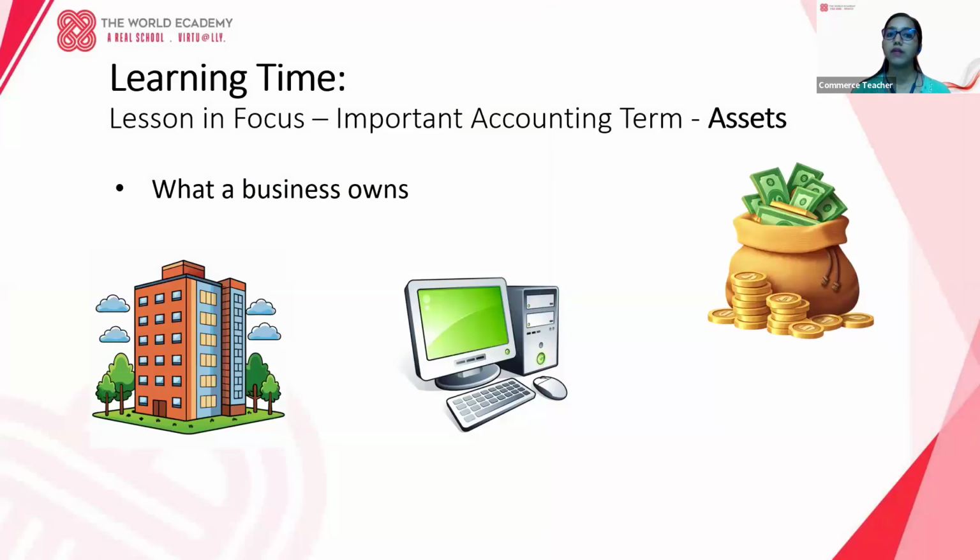Next, we'll move to a very important concept, that is some of the important accounting terminologies. In that, first we are going to learn what are assets. Assets are nothing but what a business owns. Usually assets will be tangible assets and intangible assets. Examples: we have buildings, computers, cash, land, machinery. This all comes under the category of assets.